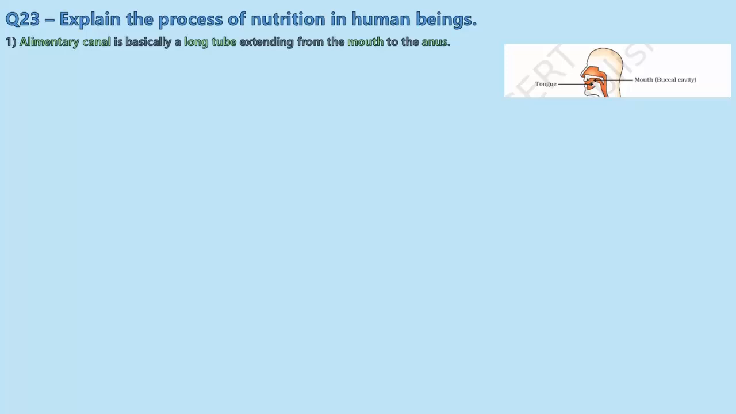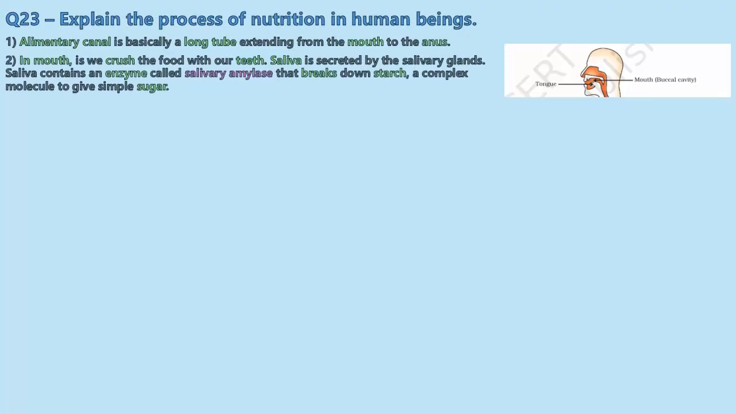We have teeth to chew it, etc. So in the mouth we crush the food with our teeth. Saliva is secreted in the mouth by salivary glands. Saliva contains an enzyme called salivary amylase that breaks down starch inside our food, which is a complex molecule, into simple sugar. So our mouth has teeth which grind the food and break it into parts,